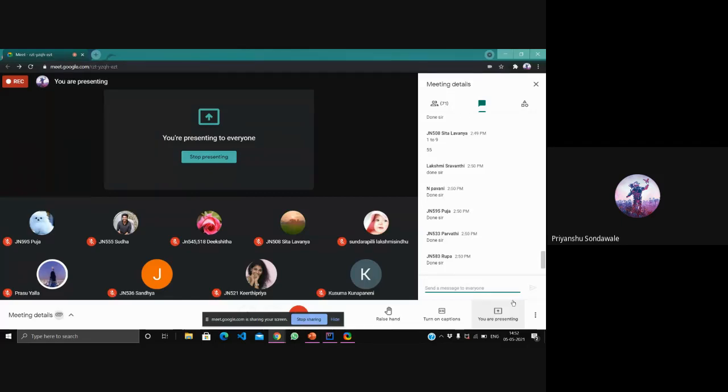Okay, understood the difference between the entry level and exit level? Please let me know in the chat box if you understood the difference between entry level and exit level.